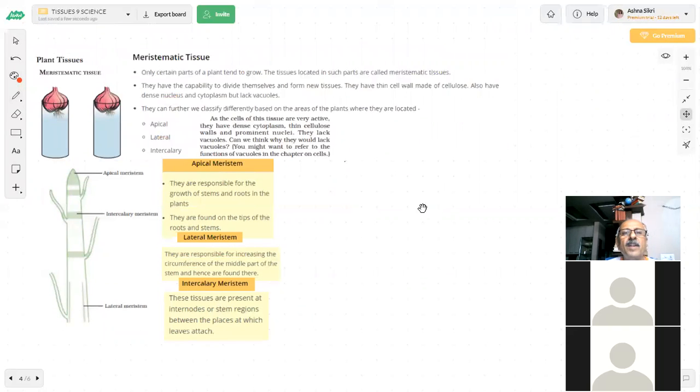Now it's clear on the screen. In the plant tissues, you can see what we are going to do here.